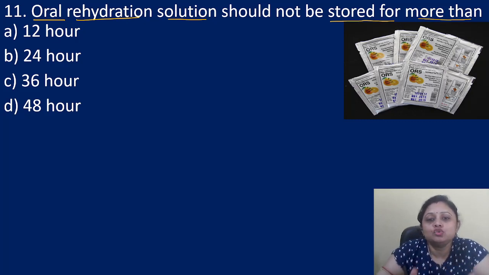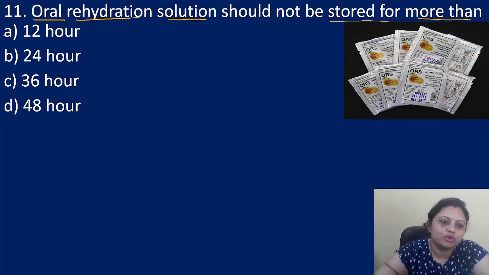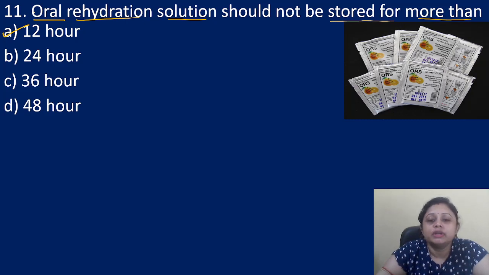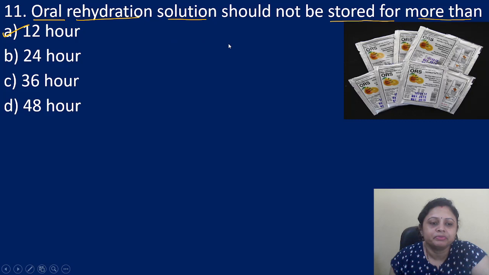That's why we need to take the oral rehydration solution. And how do we prepare it? We just mix that powder in the water, right? And we prepare a solution, but we should not keep it for more time. It cannot be stored for more than 12 hours. So the correct answer is option A, that is 12 hours.